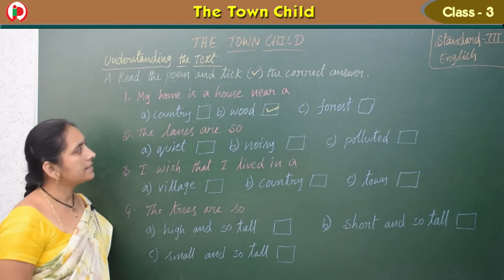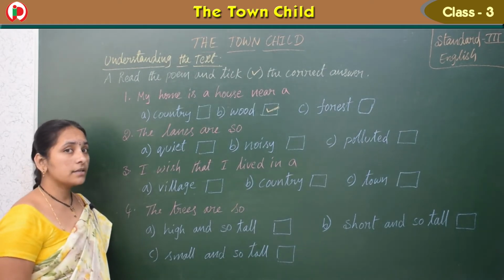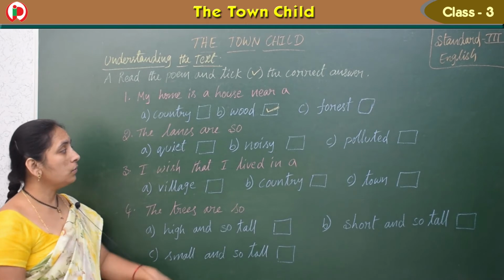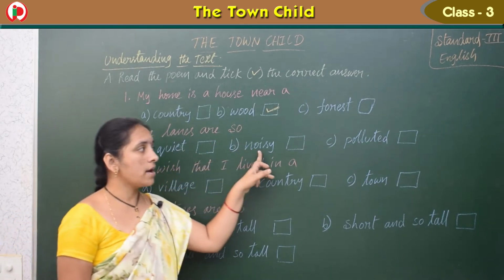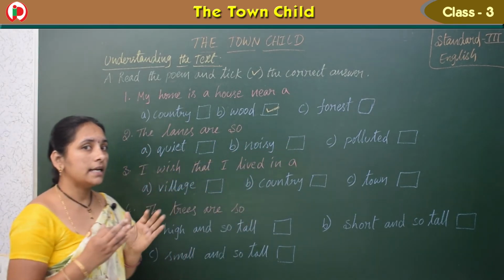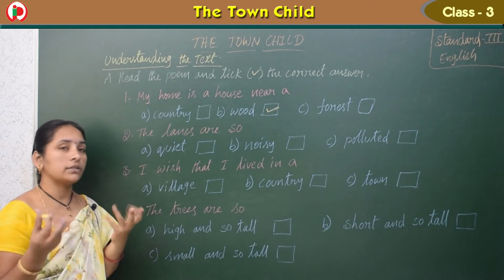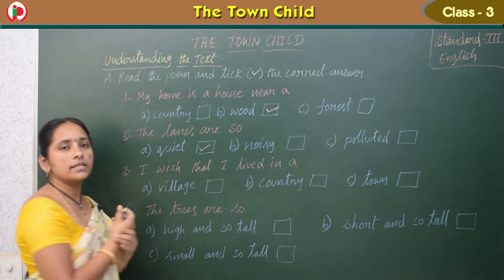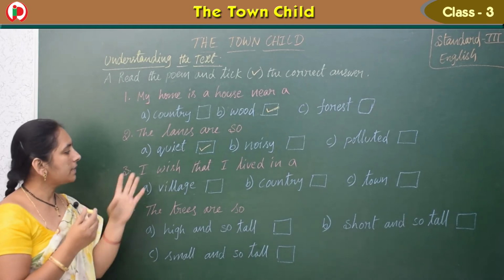Now see this one, second one. The lanes are so, how they are? Quiet, noisy, polluted. The lanes are so quiet. No one there, na? So that's why it is very quiet. So not noisy, not polluted. Now see the third one.